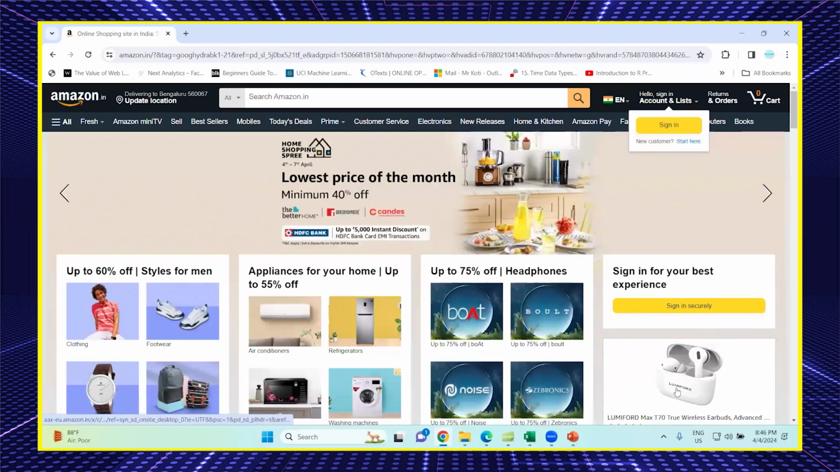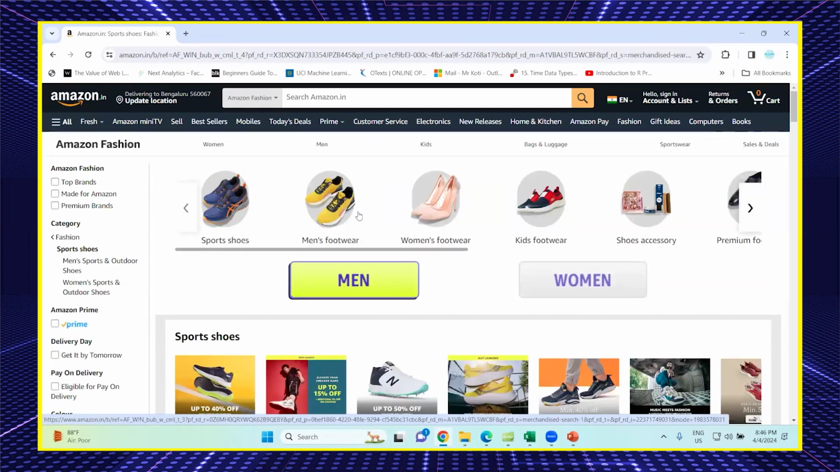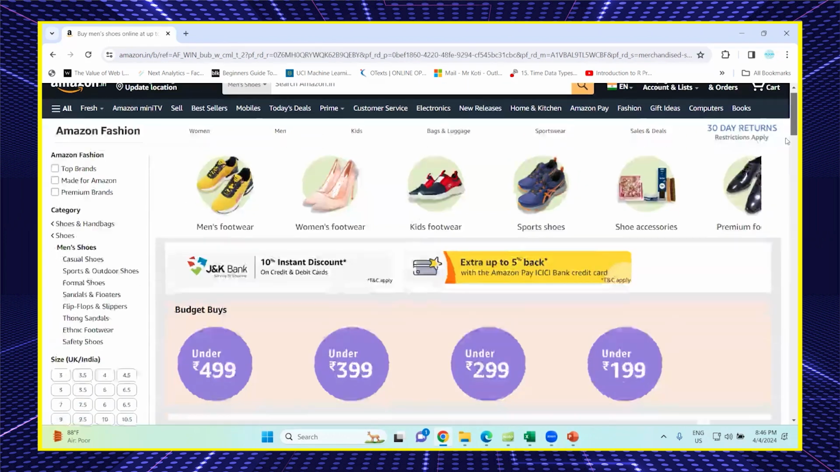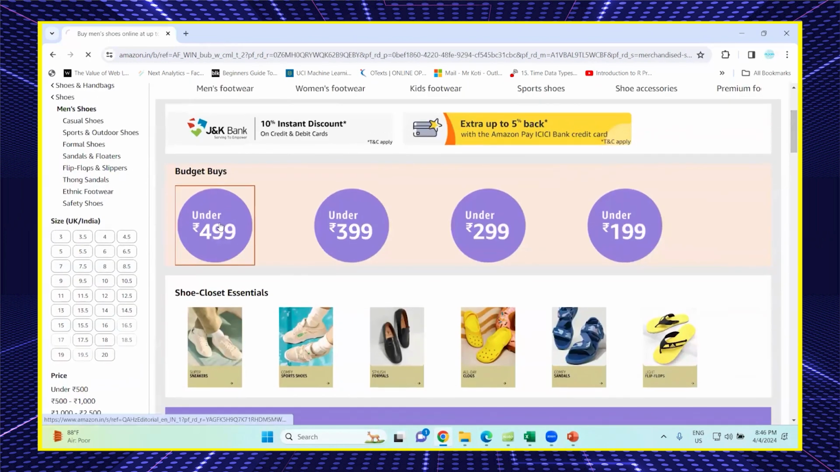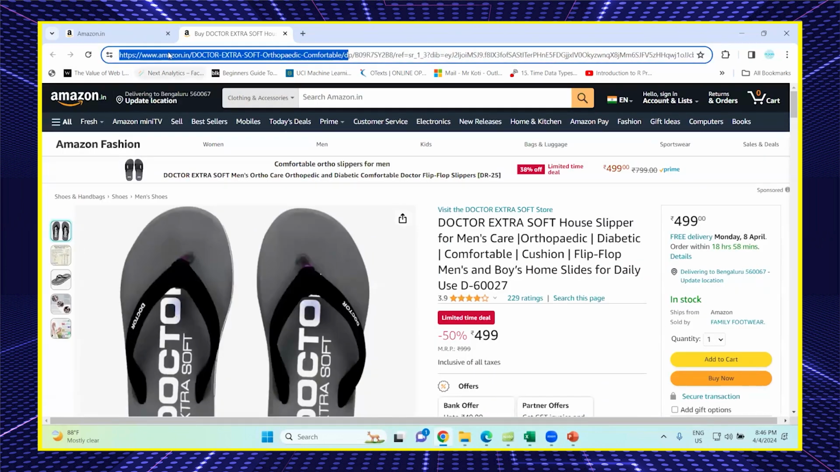Let's say I want to order footwear, sports shoes, men's footwear, with a budget under 499. Let's say I'm selecting some slippers. Look into the URL: Amazon India, Doctor Extra Soft Orthopedic Comfortable. This is the reference ID of this product. DP means direct page, so it automatically gives the link and all the information.